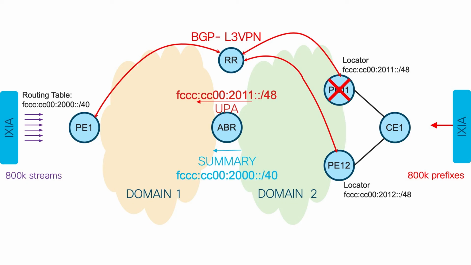So just to recap what happened. Once PE11 failed and such information reached ABR in domain 2, at that particular moment ABR generated next to the original summary a more specific UPA route with an unreachable metric.